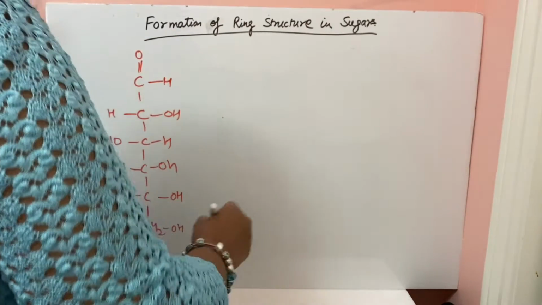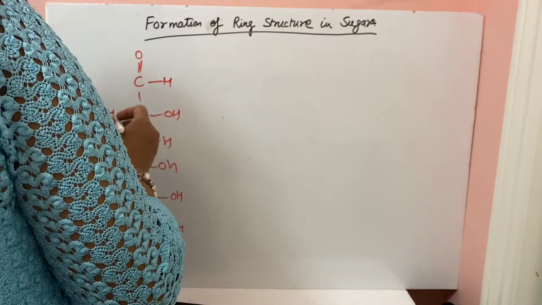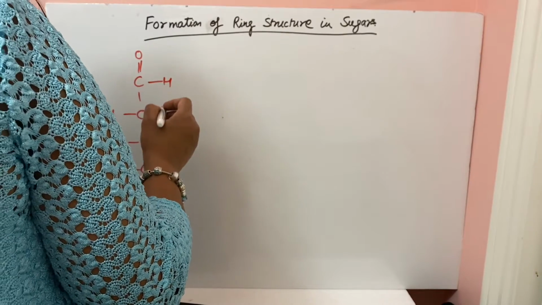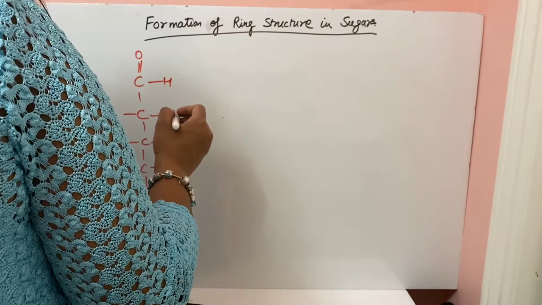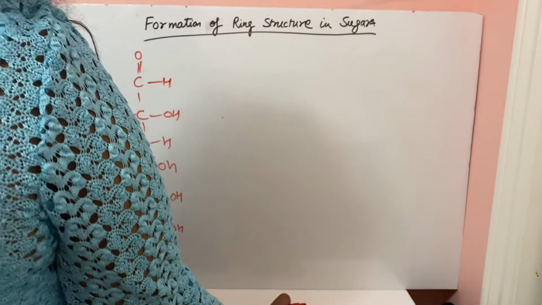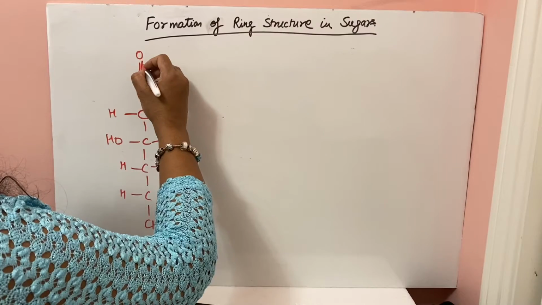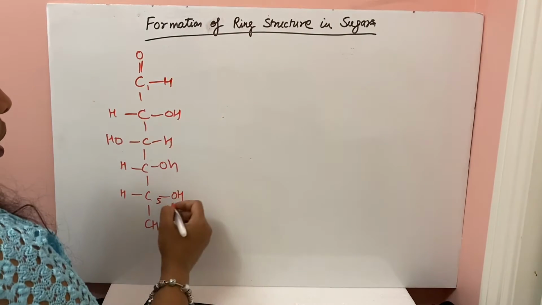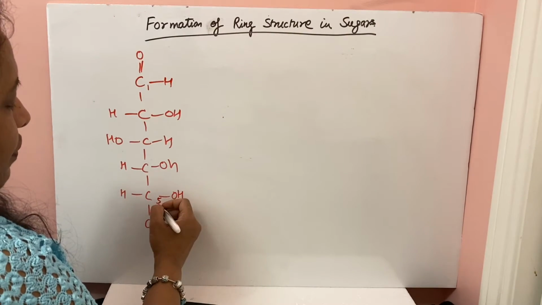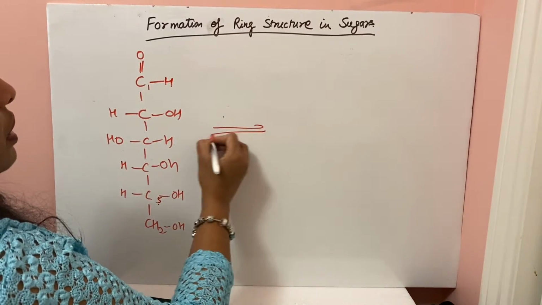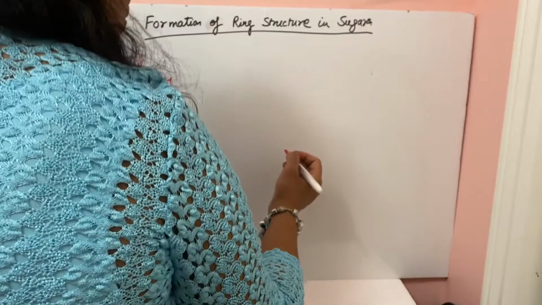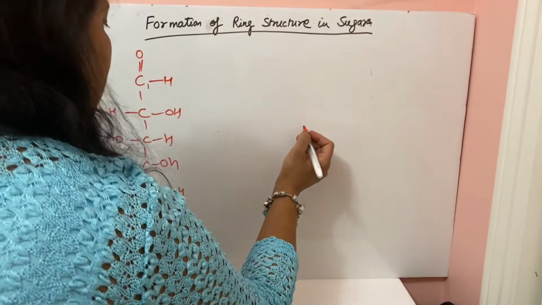So how is the ring structure formed in the sugar? Each molecule has a tendency to form a stable structure. So the ring structure is a very stable structure. The chair form is the most stable form. The aldehyde group of the first carbon will react with the alcohol of the fifth carbon to form the ring structure. Glucose generally forms a 6-membered ring.